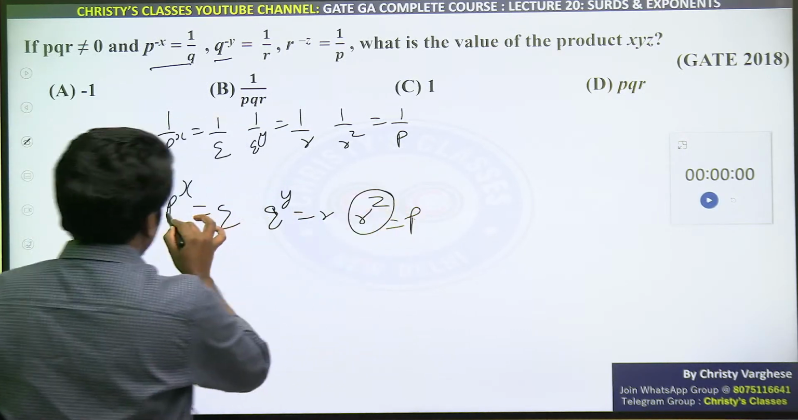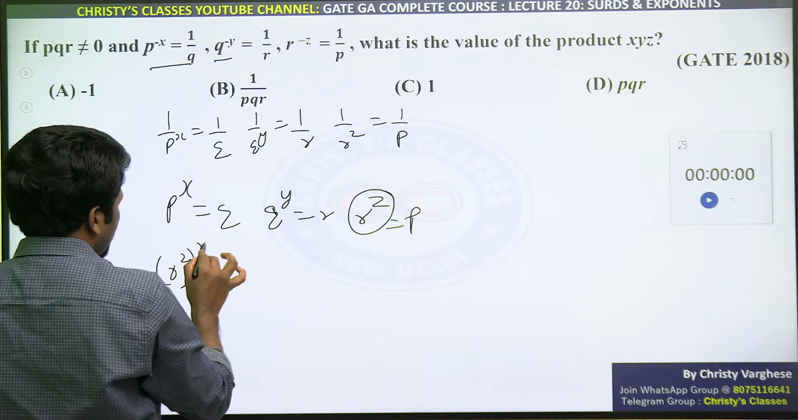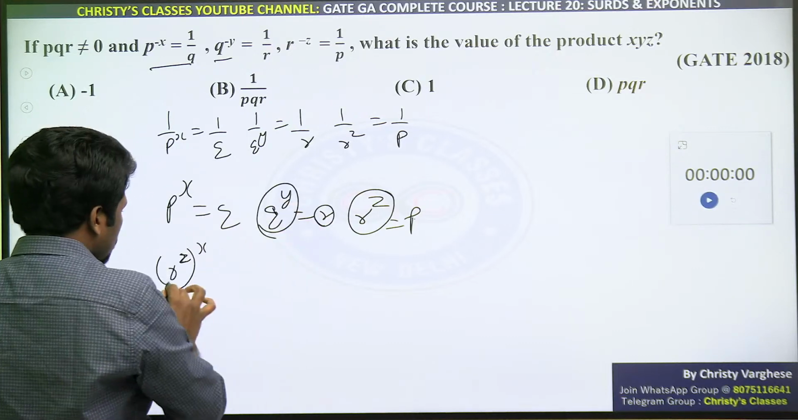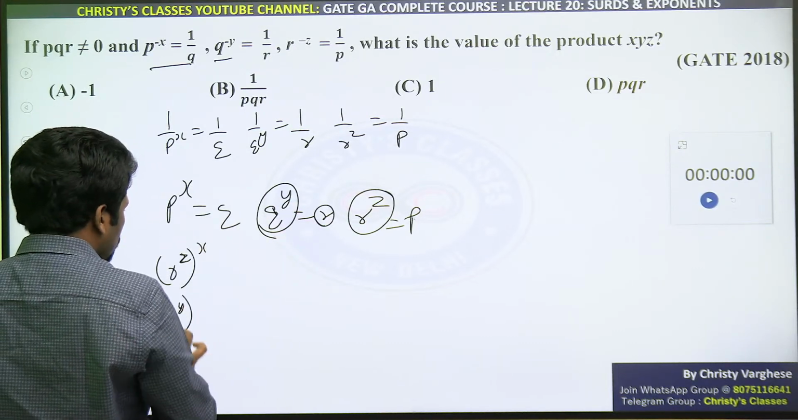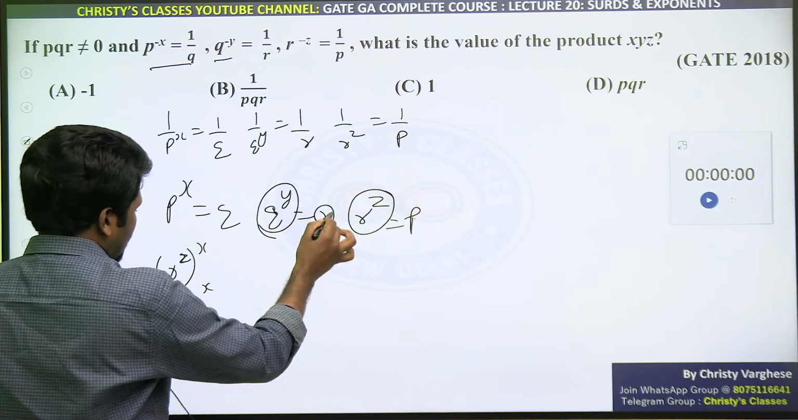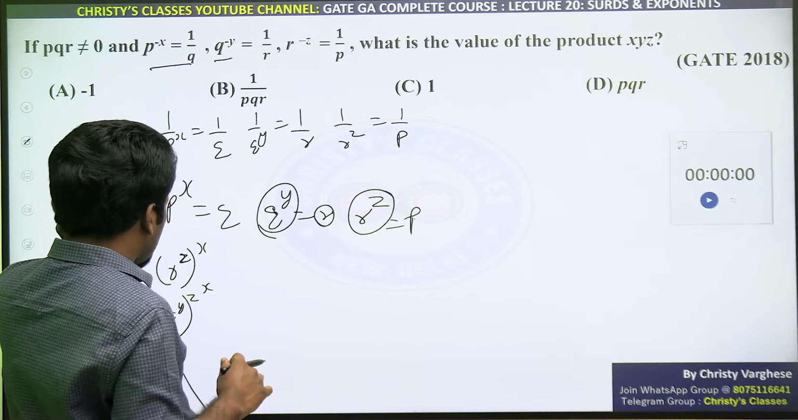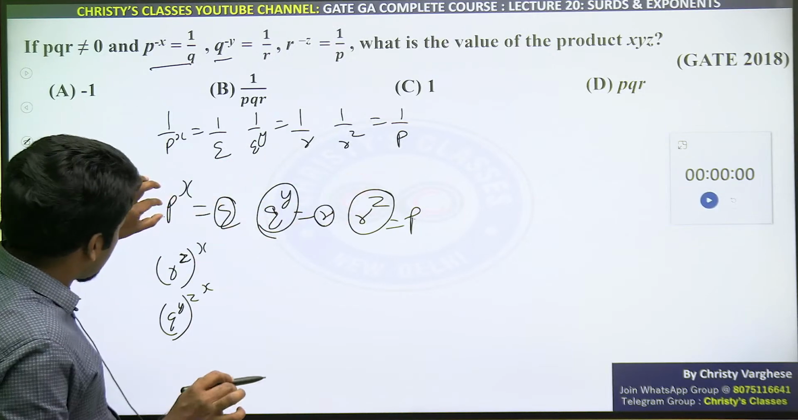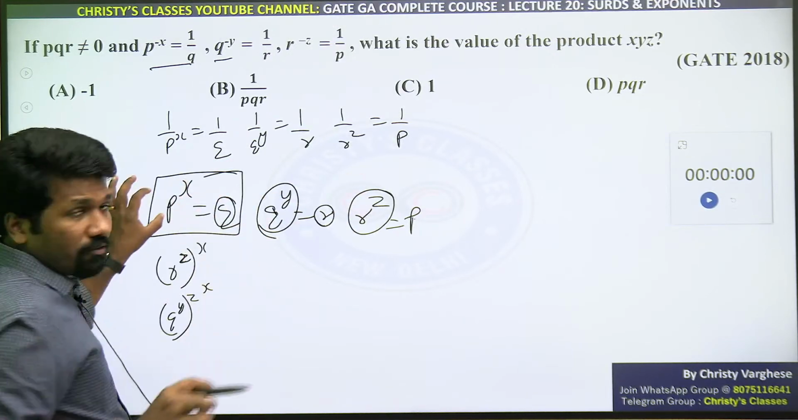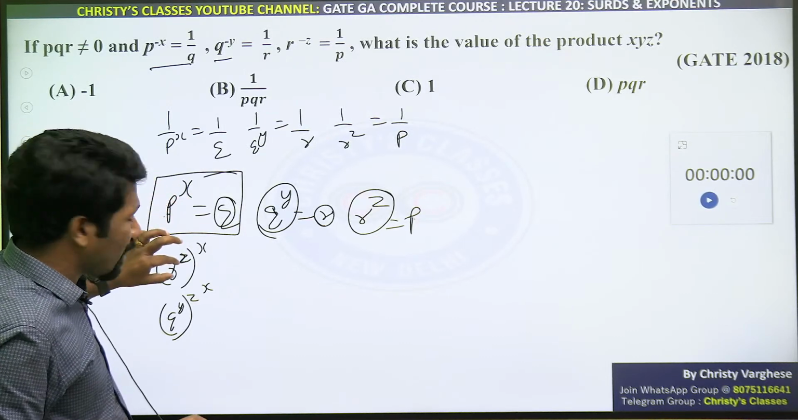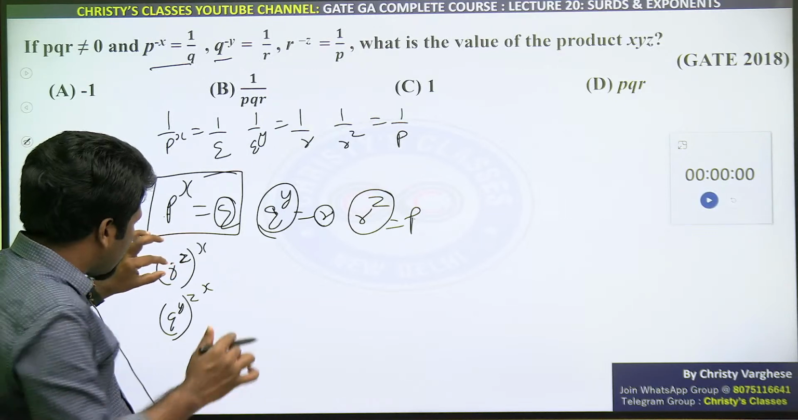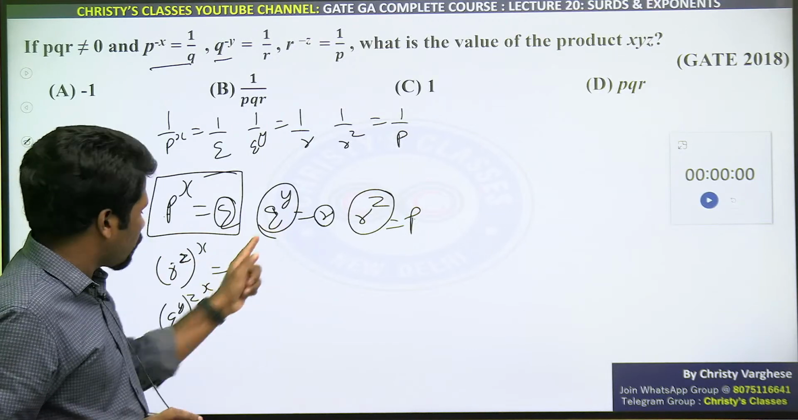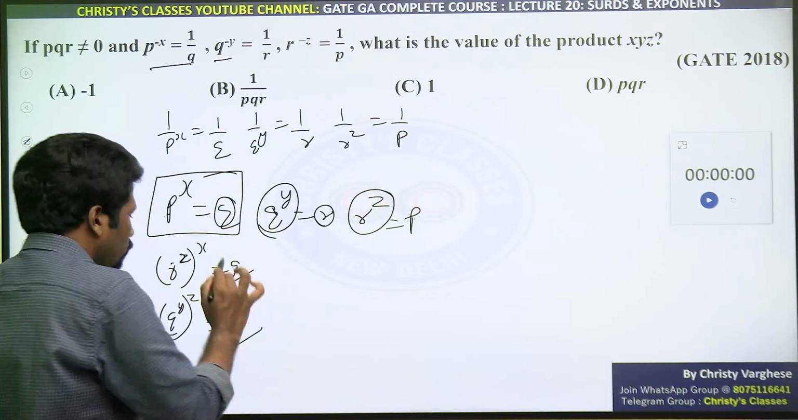So if we substitute r raised to z in place of p, we get r raised to z raised to x, right? And this r is q raised to y. Substitute that: q raised to y raised to z raised to x, that is equal to q. What we did: in p raised to x, in place of p we substituted r raised to z. Only in the first equation I am substituting everything. In place of p, r raised to z, and r is q raised to y, we substituted. That means this is equal to q.